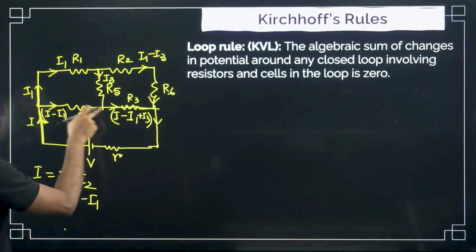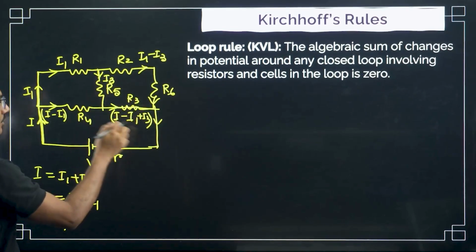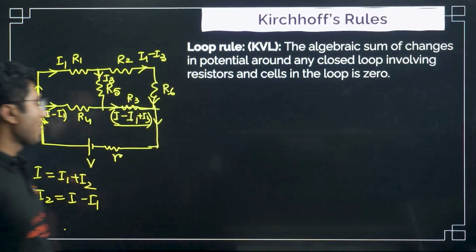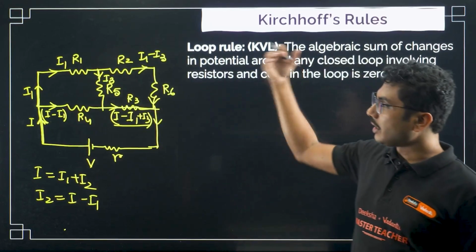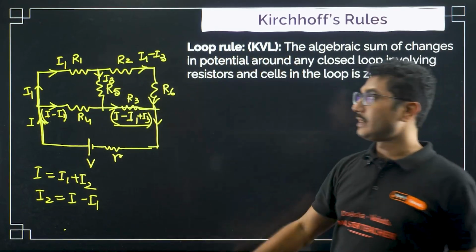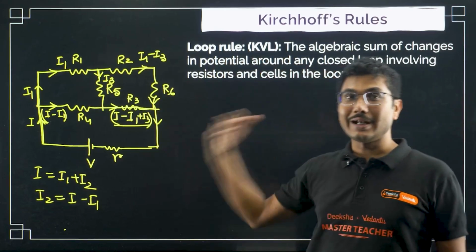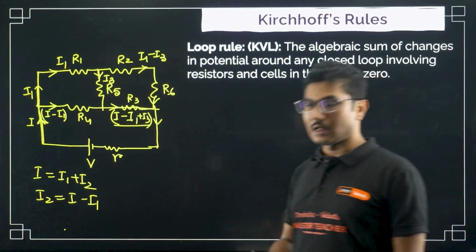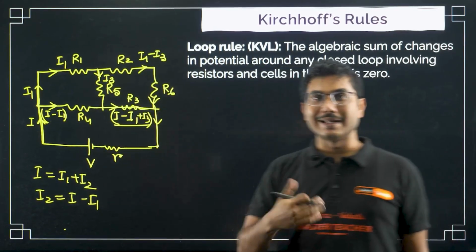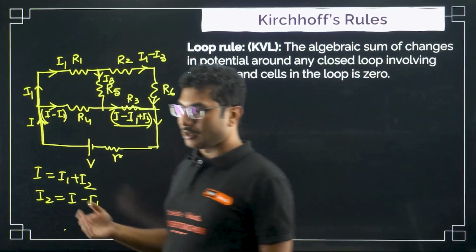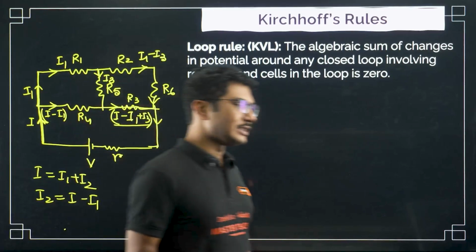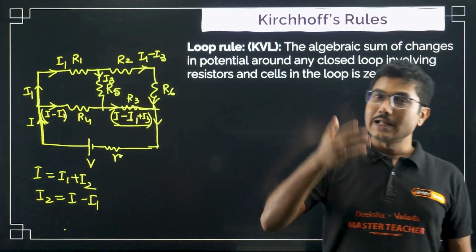Because this is going in, this is also going in, this is going out, so you have to add them. You will develop this quality over time with practice. Whenever you see a circuit, try to analyze it in terms of current, then you will develop this quality. It will not come in a day unless you have already done it.